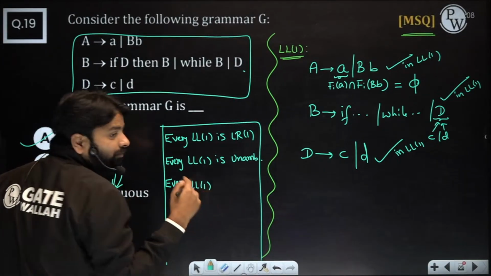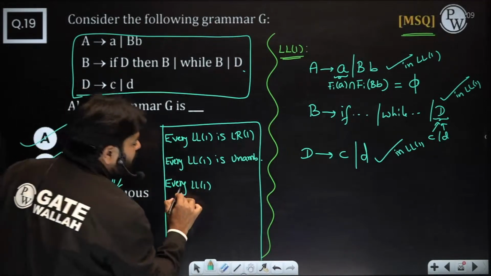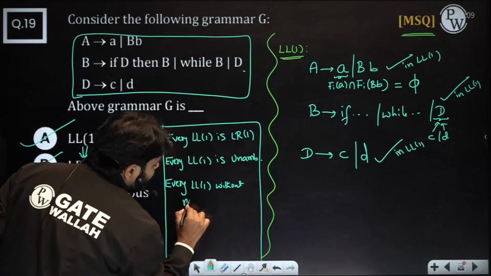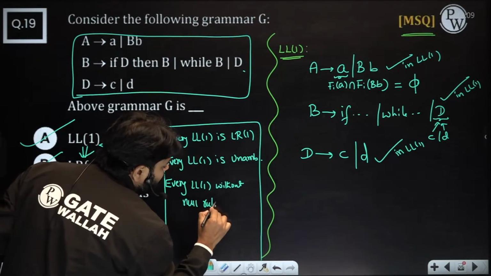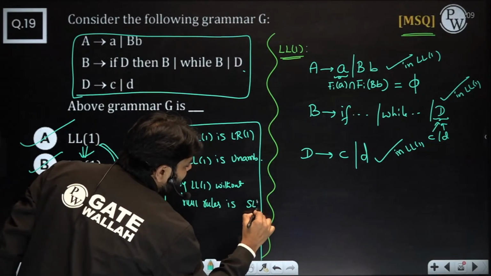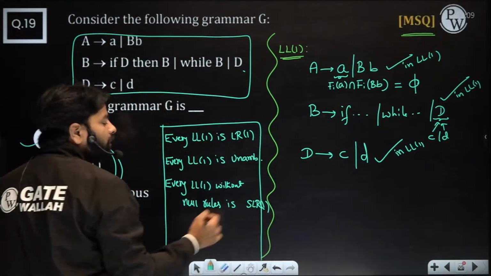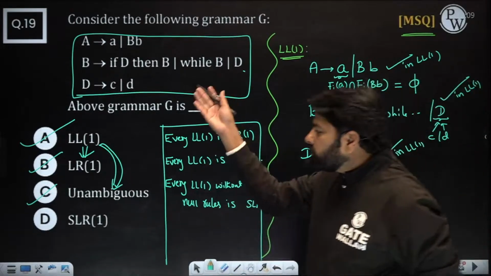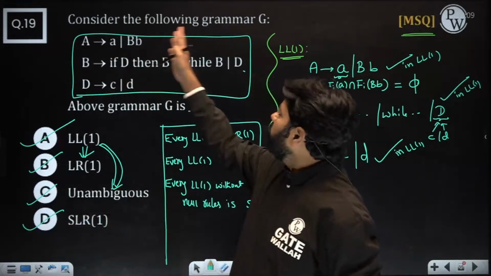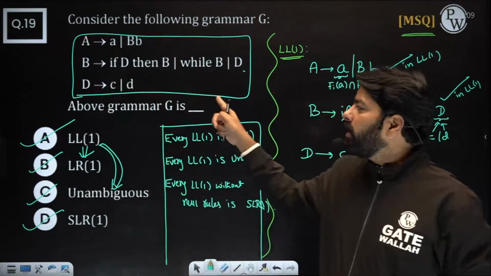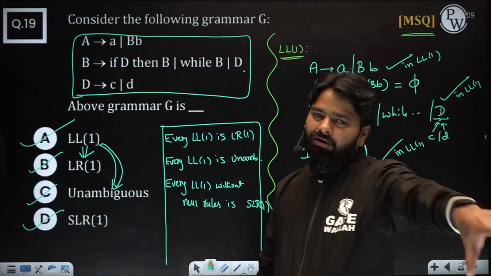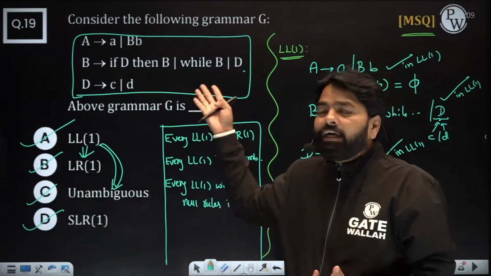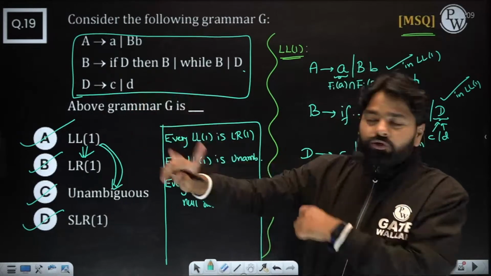But if you have null production, we don't know what to do; draw the diagram. Every LL1 without null productions is always SLR1. You can remember this point. This is another shortcut. You need not even check SLR1 because I don't have any null production. So this LL1 is definitely SLR1 whether I check it or not. But when you have epsilon, you have to check, because we cannot guarantee it; it may or may not be SLR1.